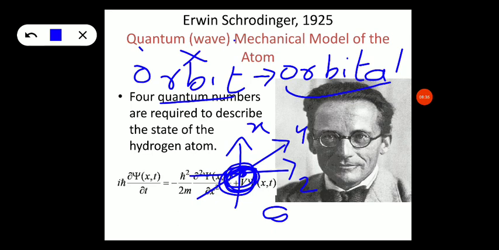So Erwin Schrödinger developed the Schrödinger equation for the hydrogen atom, and he showed that 4 quantum numbers are required to describe the state of the hydrogen atom. And this was the new era of quantum mechanics. It started from Schrödinger.